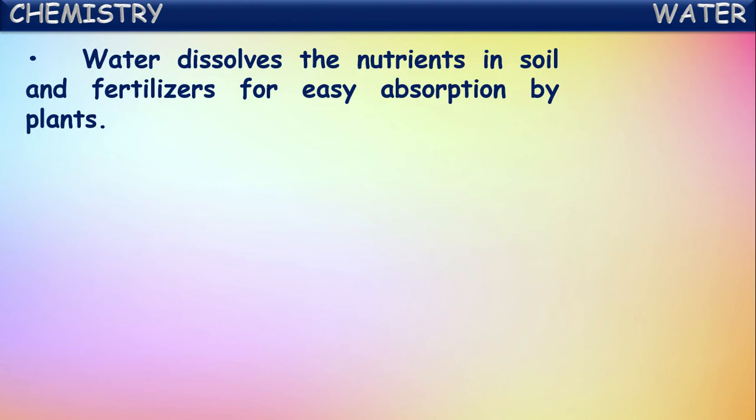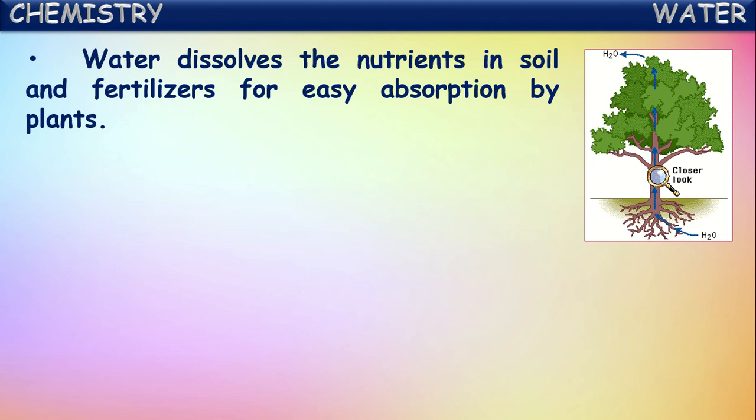Water dissolves the nutrients in the soil and fertilizers for easy absorption by plants. These nutrients and fertilizers present in the soil will be dissolved into water and absorbed by plants. In the dissolved form, they can be absorbed by the plants easily through their roots. So this dissolution of nutrients and fertilizers into water helps the trees to absorb them in an easy way.